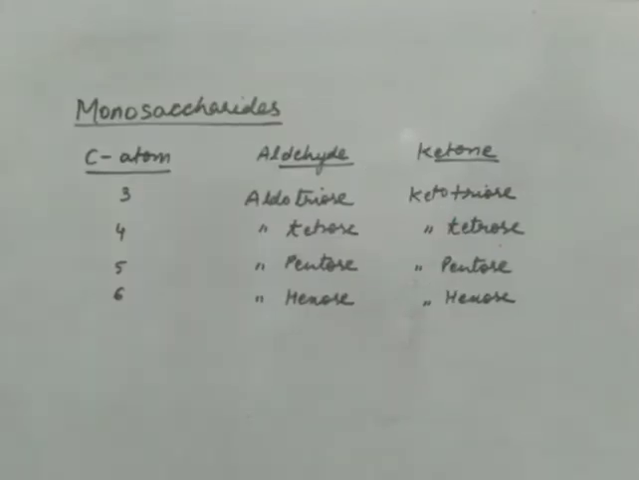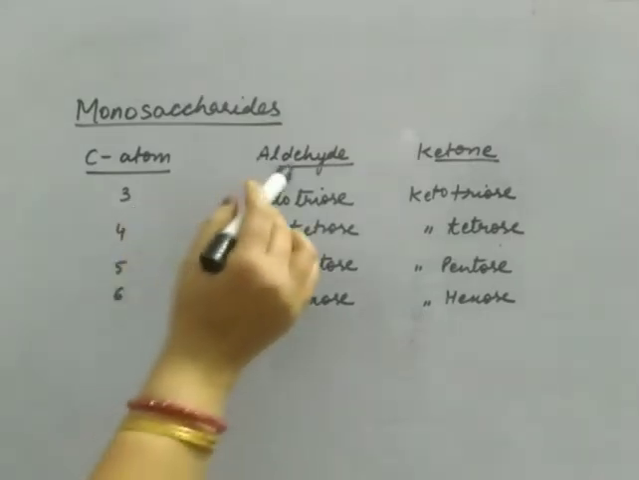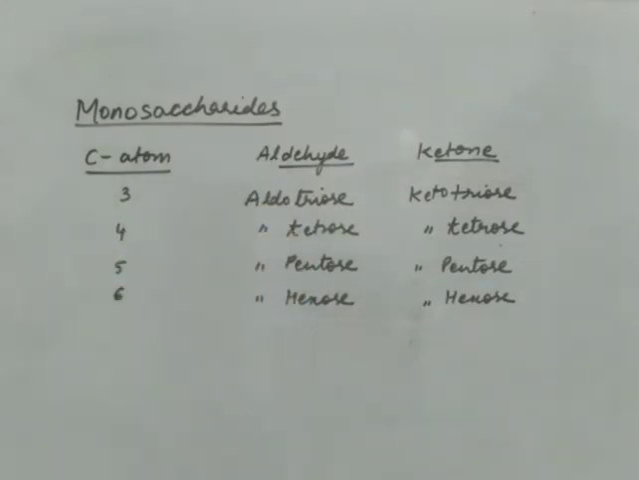Now we'll start with monosaccharides. The very common examples of monosaccharides are glucose and fructose. But monosaccharides may also contain a number of carbon atoms from 3 to 6. So if the number of carbon atoms is 3 and the functional group is aldehyde, such monosaccharides are known as aldotriose. And if the functional group is ketone, they are known as ketotriose. So these are the other names for monosaccharides.